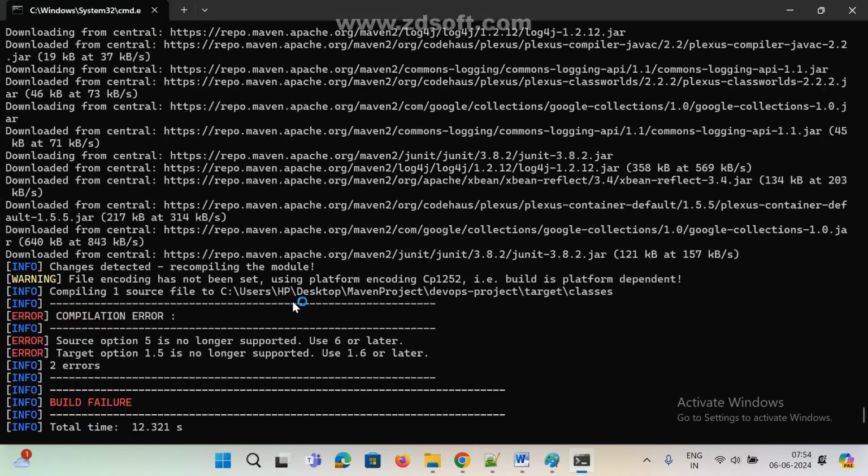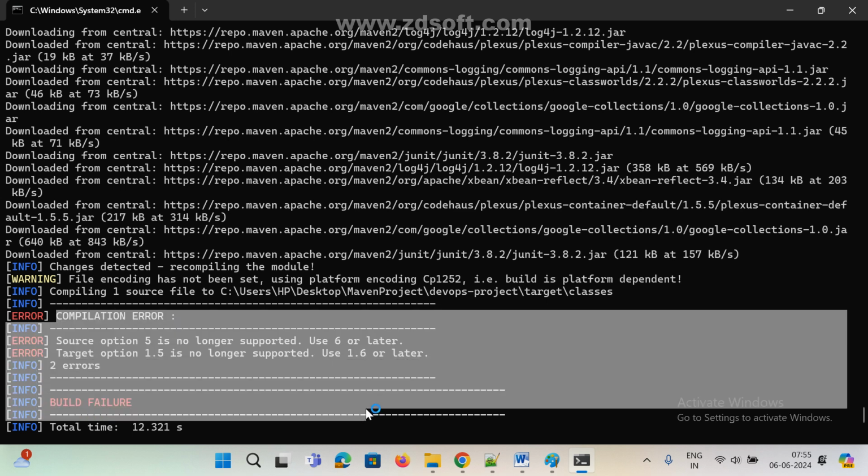Now this is the version problem. See here, and here we can check it. Source option 5 is no longer supported. Use 6. I used one version, right? I used version 1.0. You remember or not? Yes, sir. So now see here, for Java 11, that 1.0 is not supported. We need to use 1.1 or a later version. So that is the error message. I hope you understand, right? Why we got this error message.